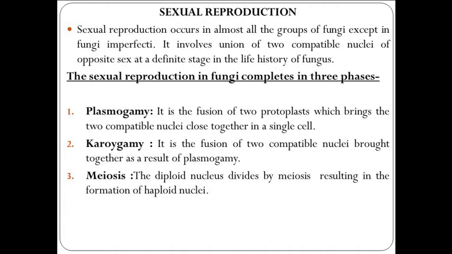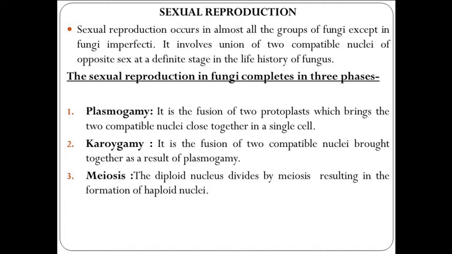Sexual reproduction in fungi is completed in three phases. Number one is plasmogamy, the fusion of two protoplasts, which brings two compatible nuclei together. Then they form a dikaryon, also known as dikaryotization. Second is karyogamy.